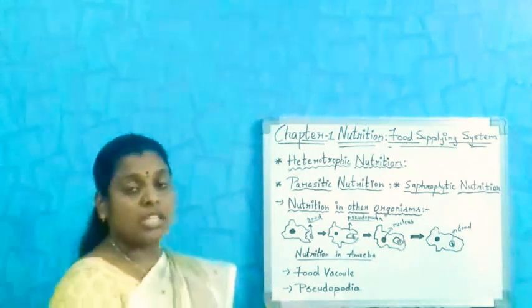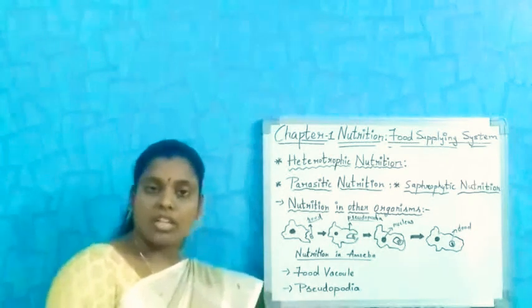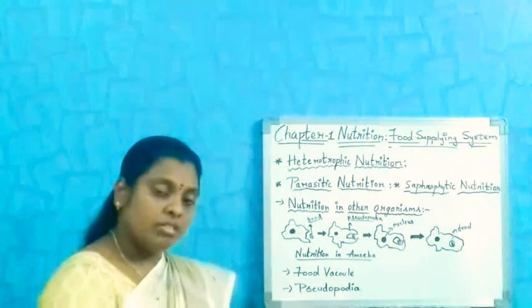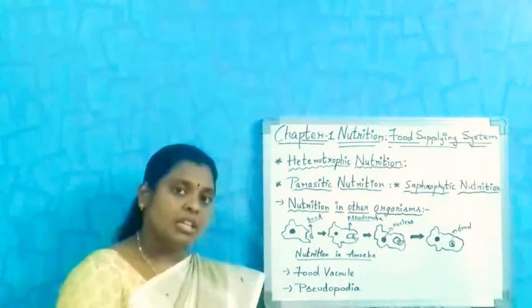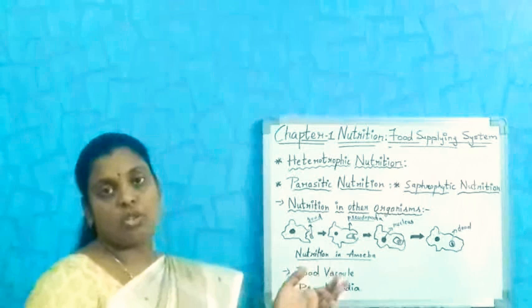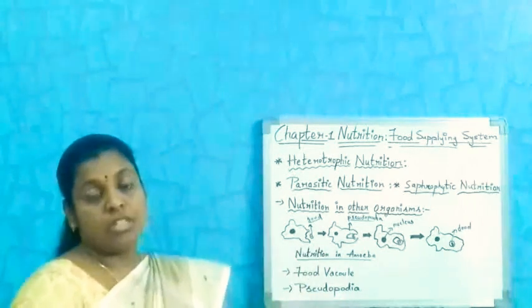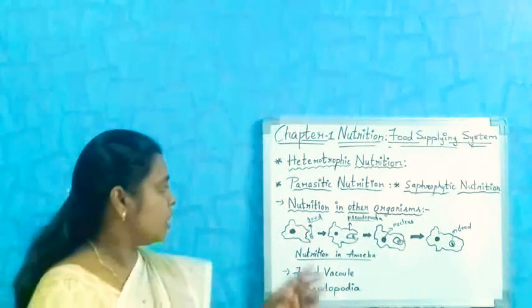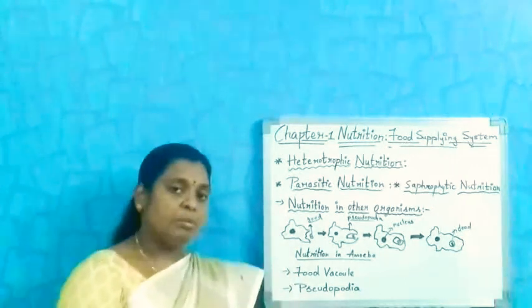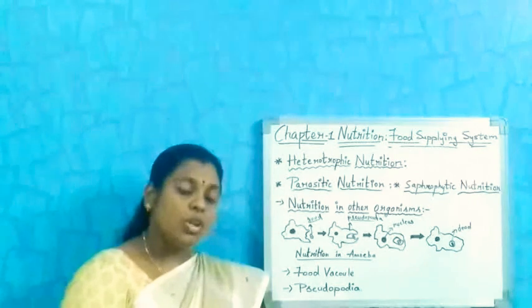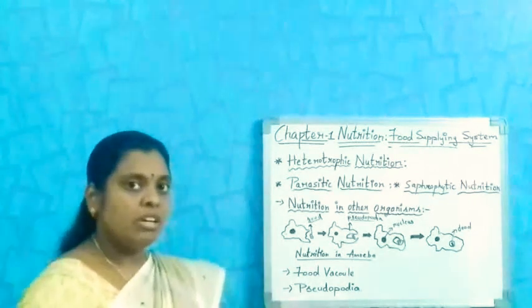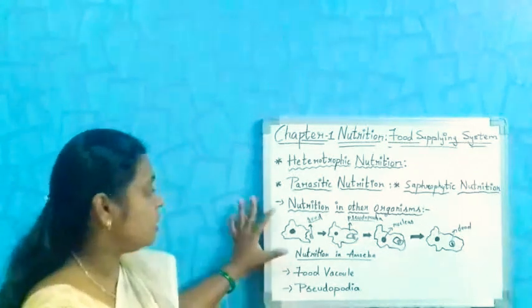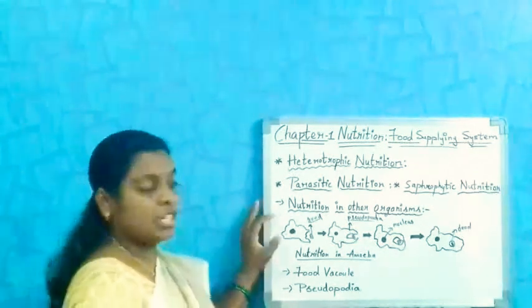If you see, there are some other organisms which take their food by some other means, such as unicellular microorganisms, amoeba, paramecium. The amoeba is a unicellular organism which does not have any definite shape. See, this is the structure of an amoeba.